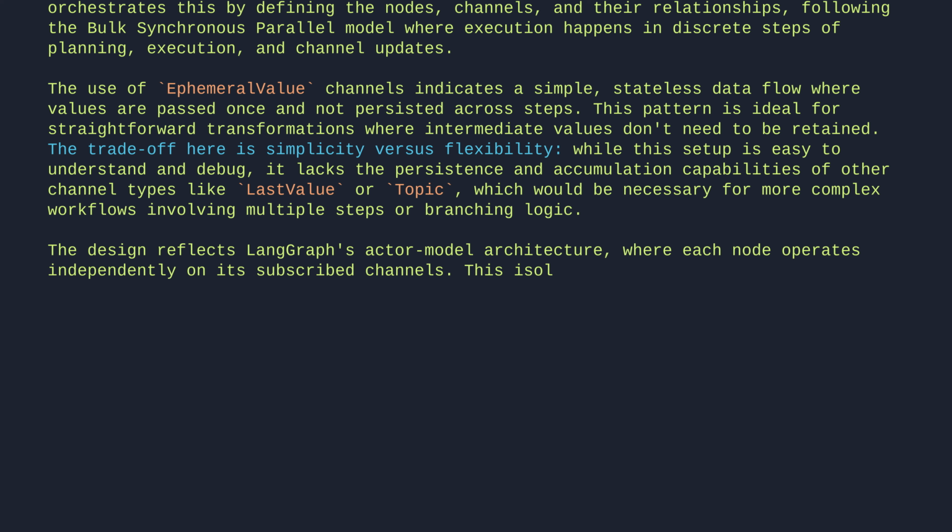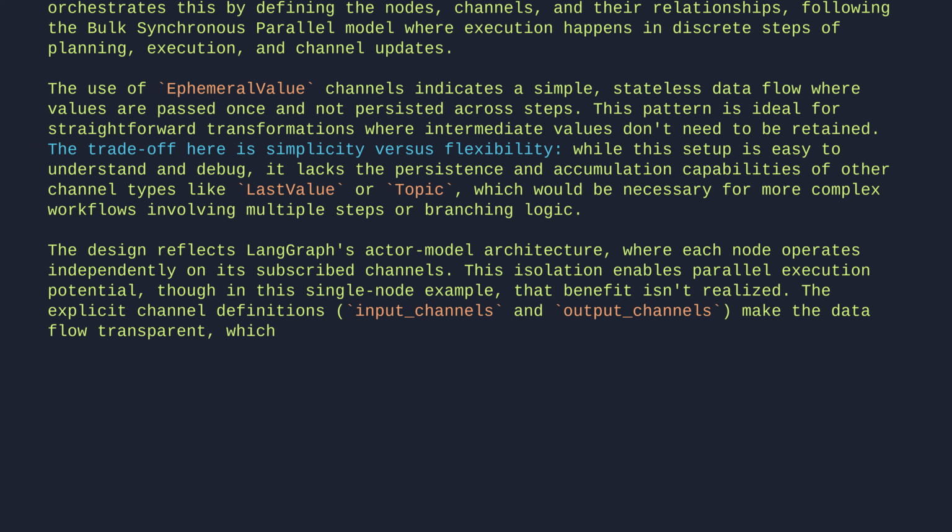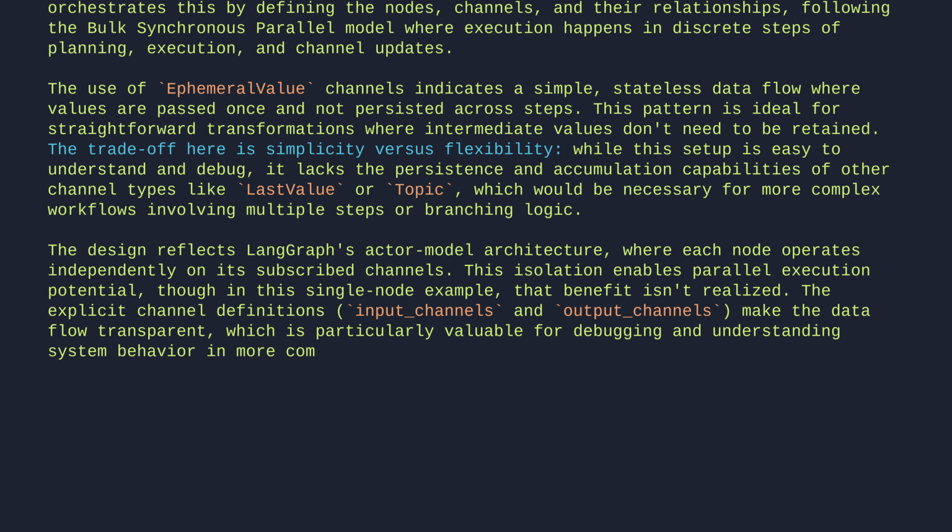This isolation enables parallel execution potential, though in this single node example, that benefit isn't realized. The explicit channel definitions, input channels, and output channels make the data flow transparent, which is particularly valuable for debugging and understanding system behavior in more complex graphs. Let's break it down.